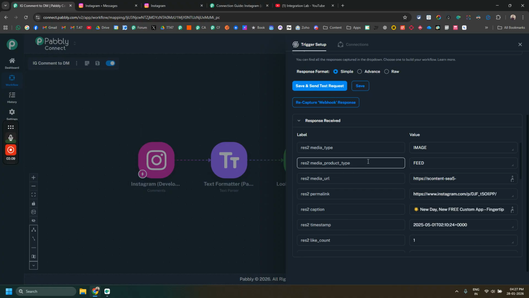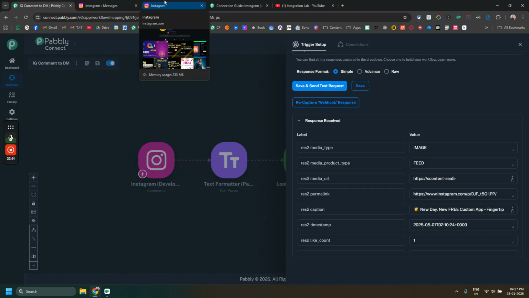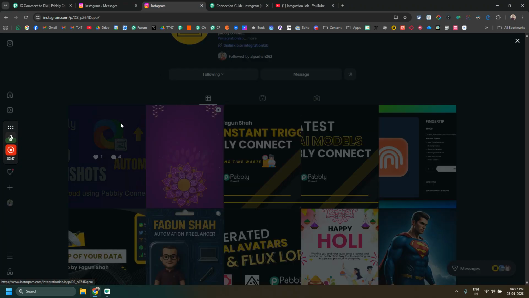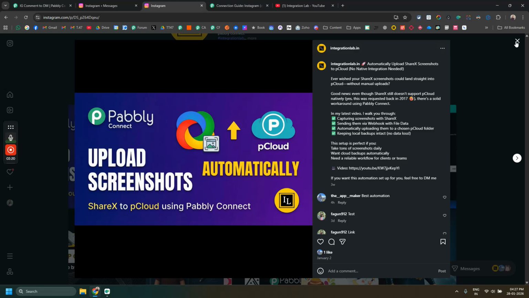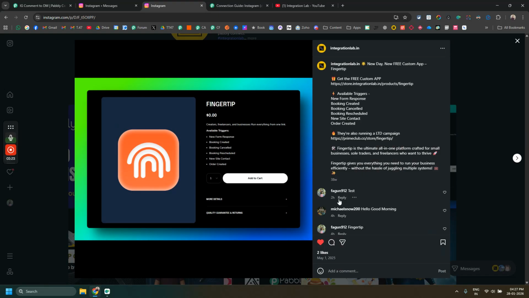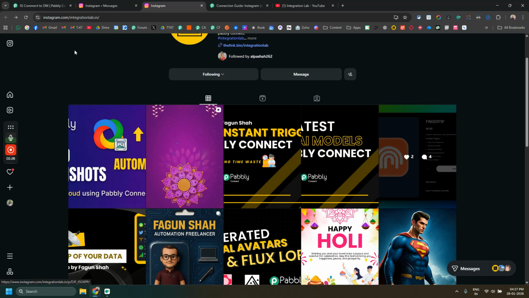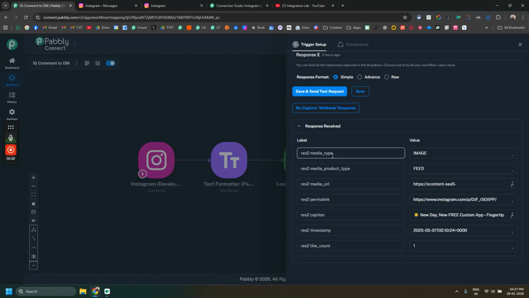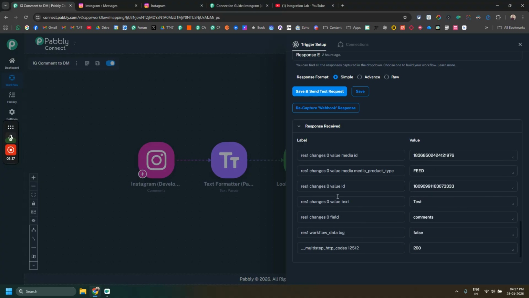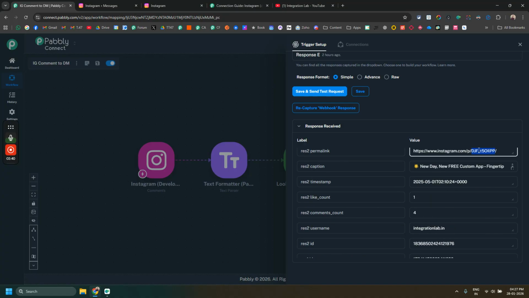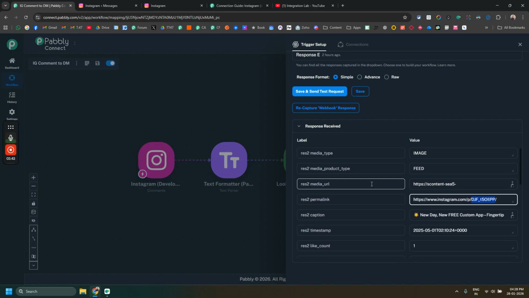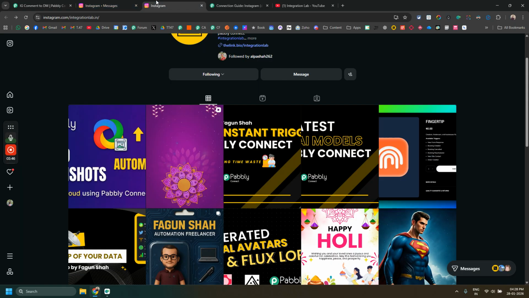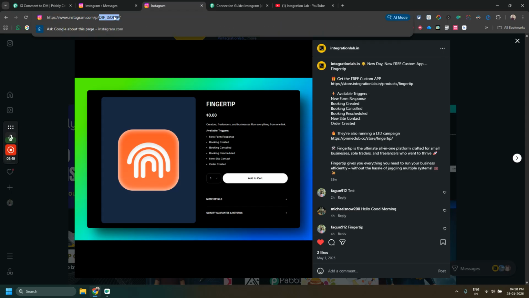And after that you need to make a comment on one of your posts using another Instagram account, right? So let's say if this is one of my posts, I need to open it and put the comment here. That is how it will work. Once you do that, Pabbly will capture a response like this. It will contain result 2 and result 1 both. Why? Because they need to actually give you the permalink, or you can say the link to the post. You can see this link matches up here.